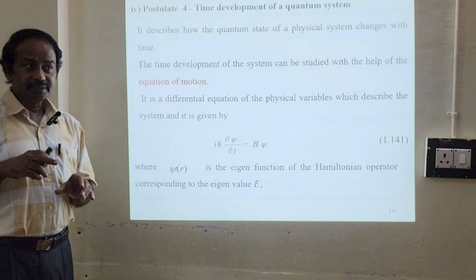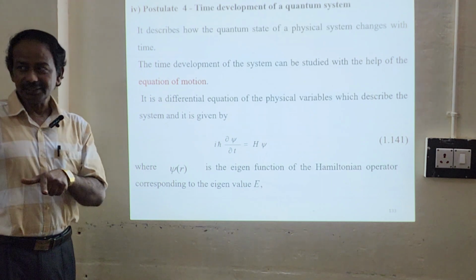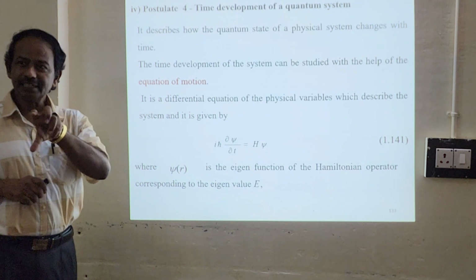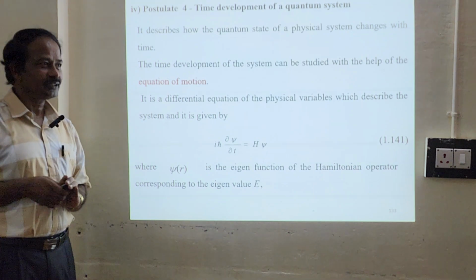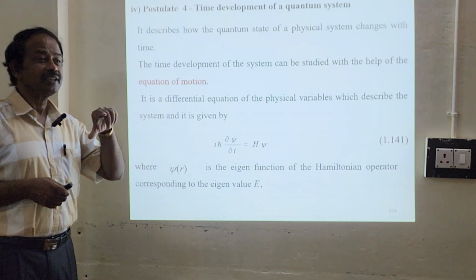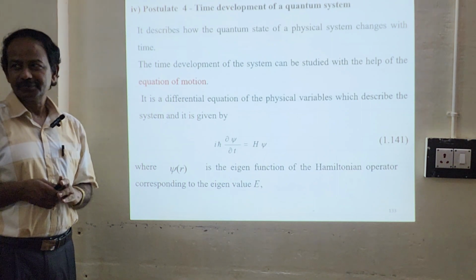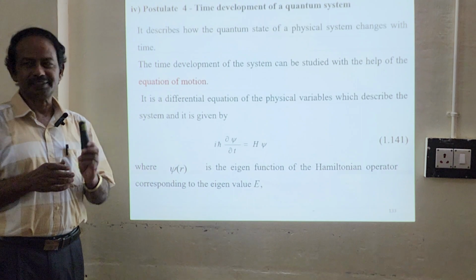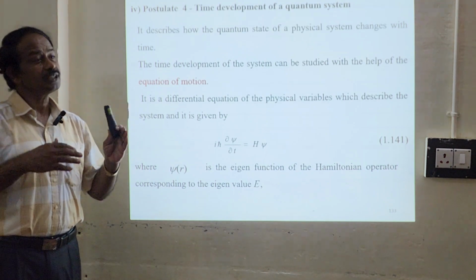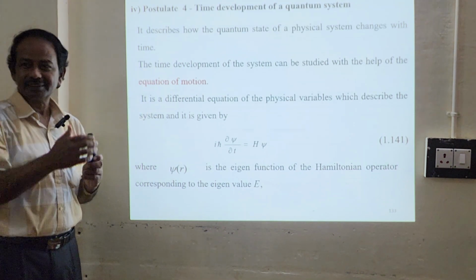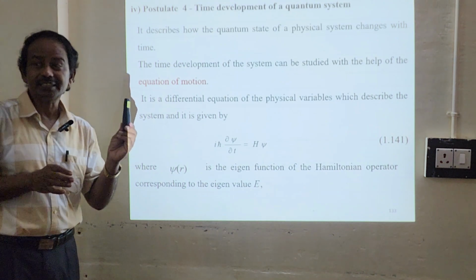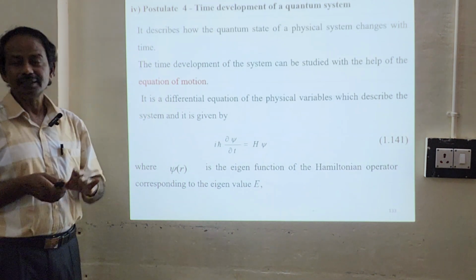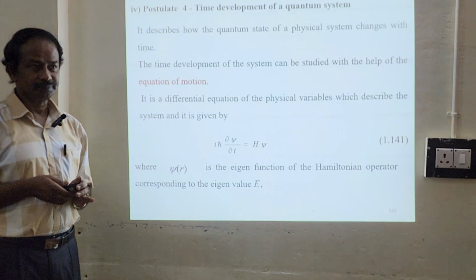We know that psi depends on both position and time. The position coordinate and t stands for the time coordinate. How does the wave function evolve with time? At 10:45, my quantum system is here. At 11 o'clock, the quantum system may be somewhere else. How it changes with time, how it evolves with time, is what the time development of a quantum system is about.